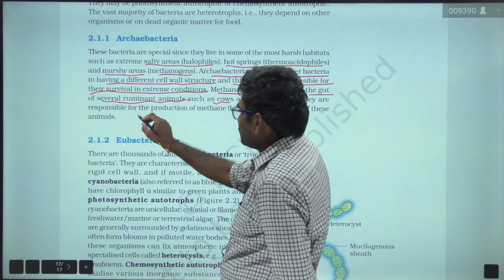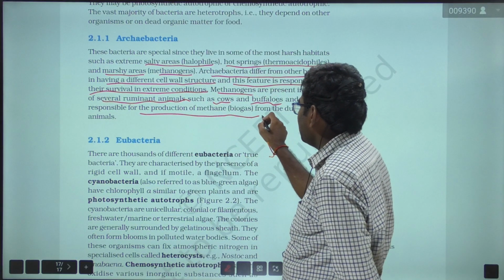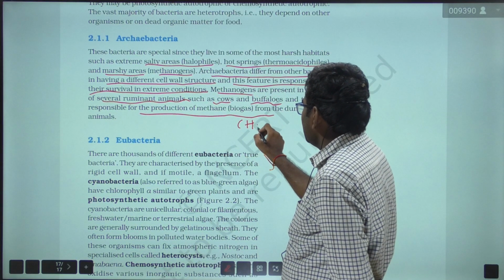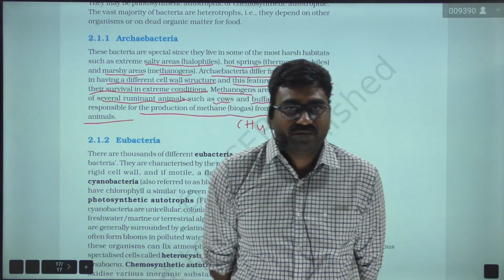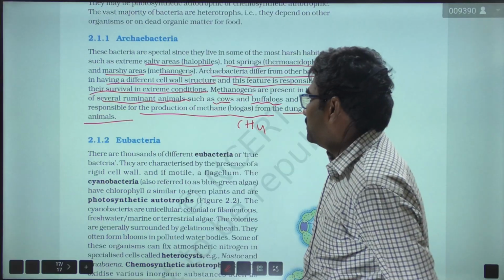They are responsible for the production of methane, that is biogas, from the dung of these animals, that is excreta of cows and buffalo.